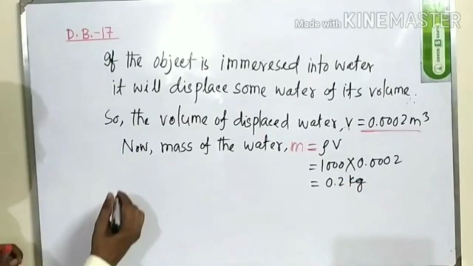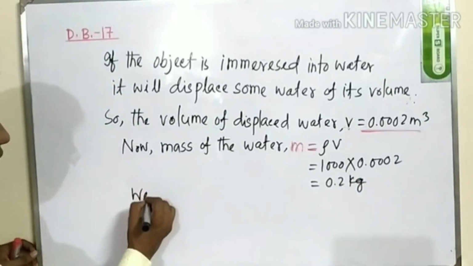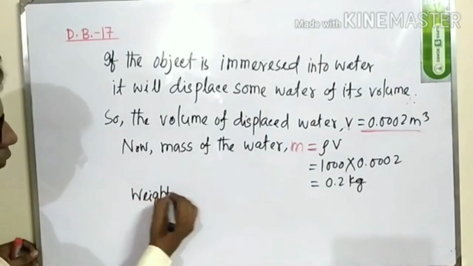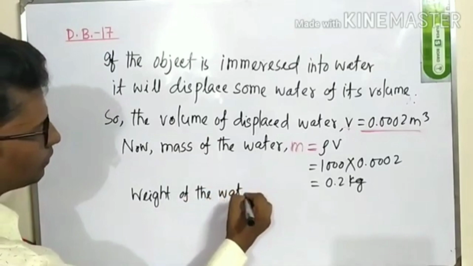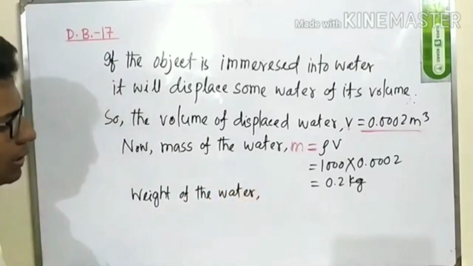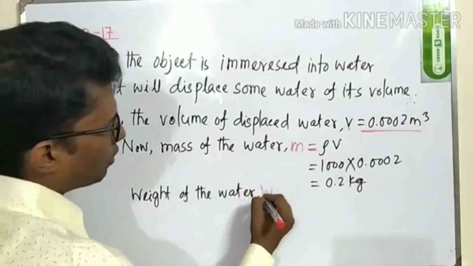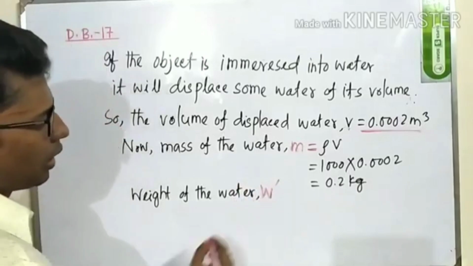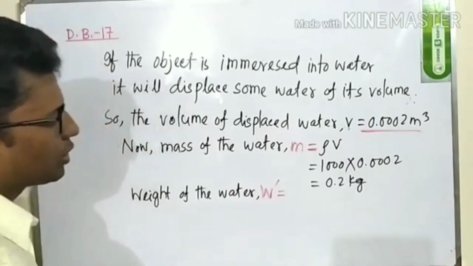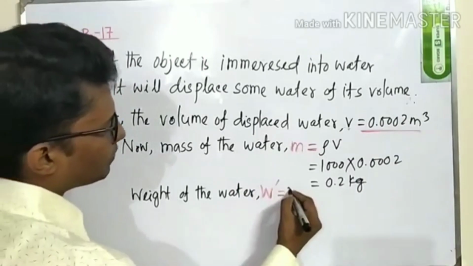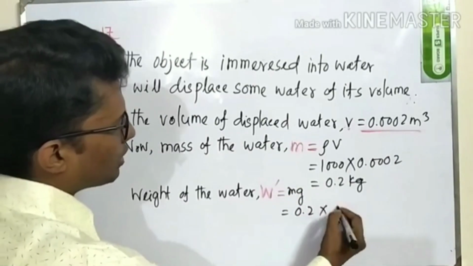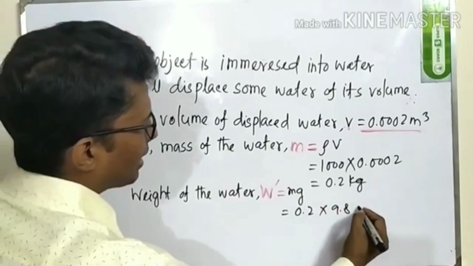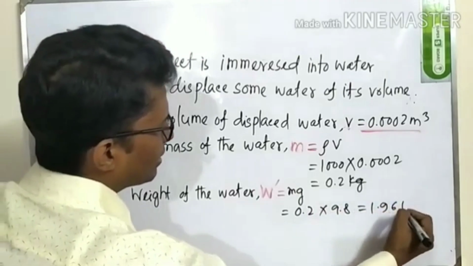Now we will calculate the weight of the water. The weight of the water, W or W prime, you can write the weight W is equal to mg. So what is m? m means 0.2, g means 9.8, and the answer will be 1.96 Newton.